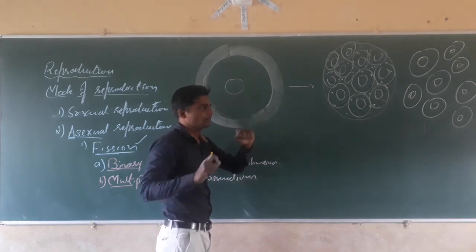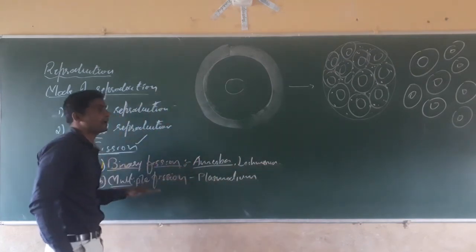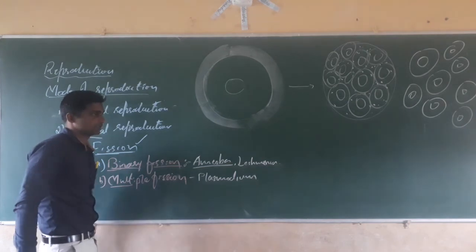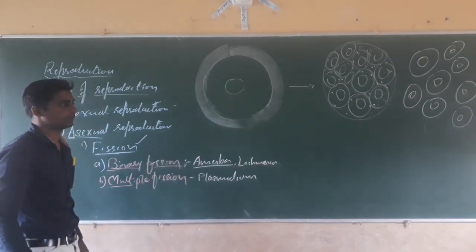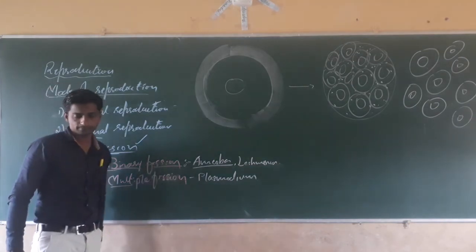Such type of breaking down of the cell into a number of pieces is called multiple fission. It mainly goes on in Plasmodium.